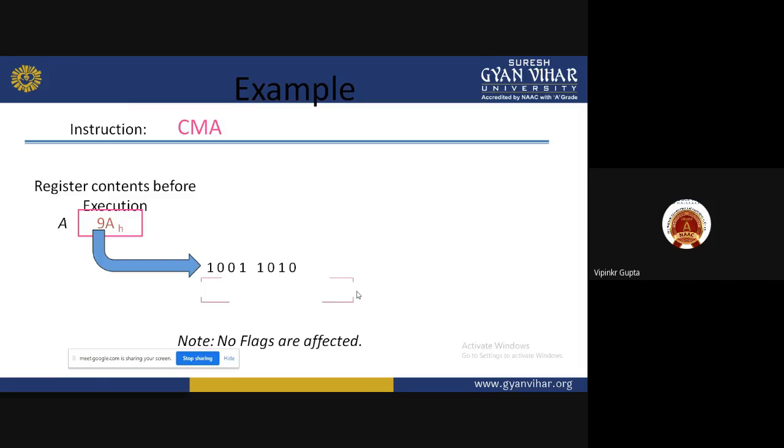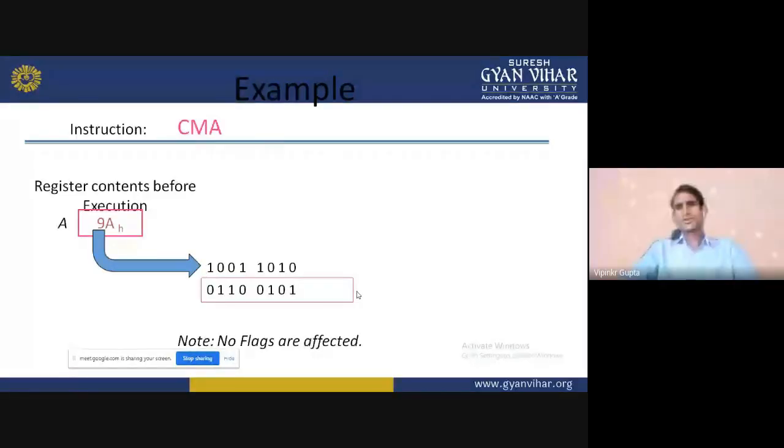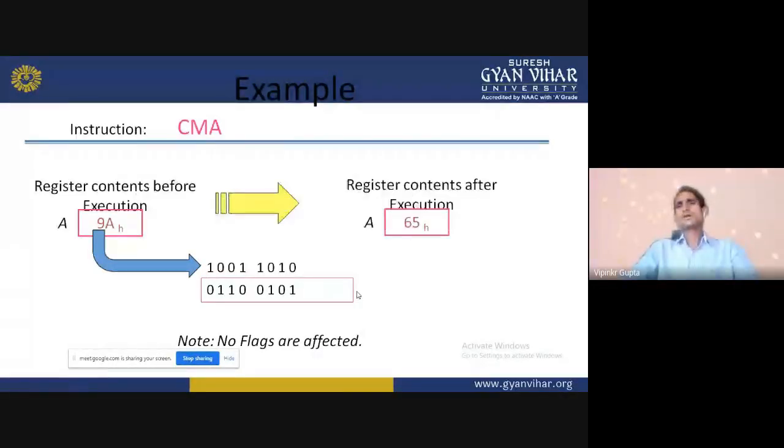How do we do it? Simply 1 is converted to 0 and 0 is converted to 1. So we get 0110 0101. Now we convert that number, and after execution of that program we get the result in the accumulator. The accumulator data changes from 9AH to 65H. That is the first method.